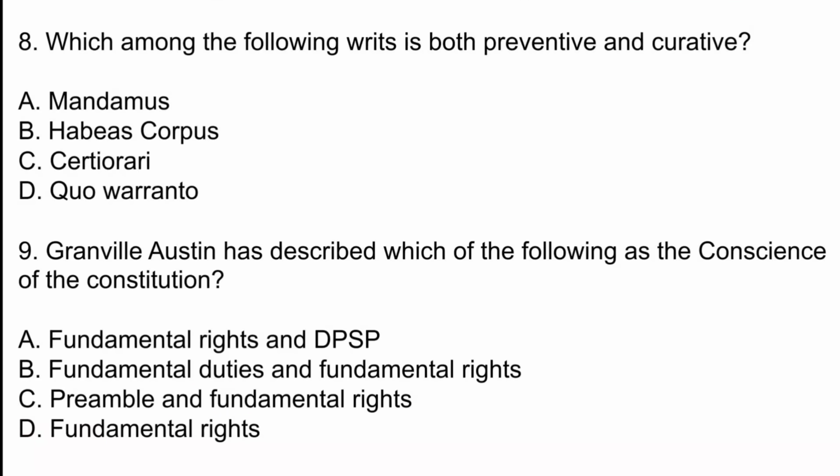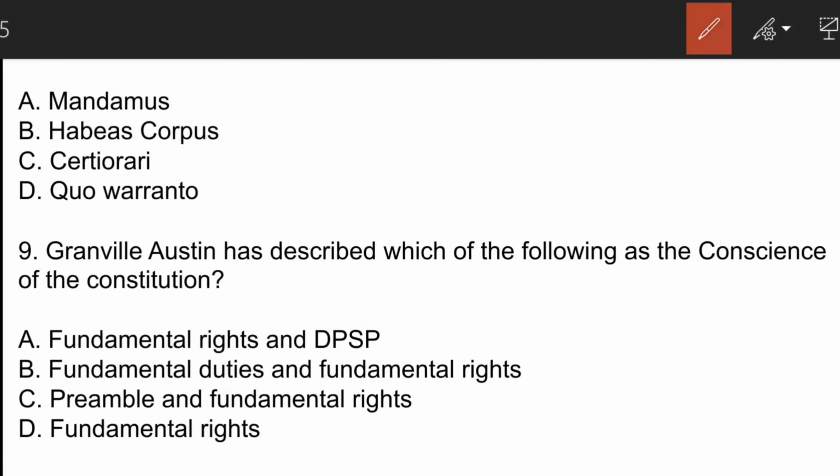Which of the following is both preventive and curative? Mandamus, habeas corpus, certiorari or quo warranto? The correct answer here is option C, that is certiorari. Now, certiorari means to be certified. Higher court can order the lower courts to transfer a case pending before them if there is an error of law or lack of jurisdiction of lower court. Moving on to the next question.